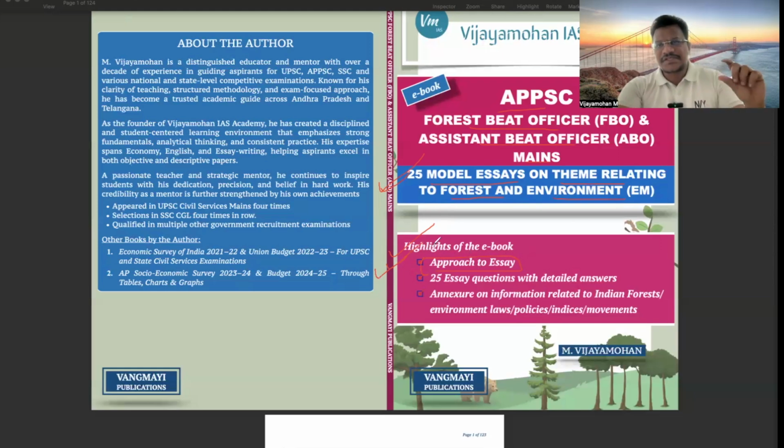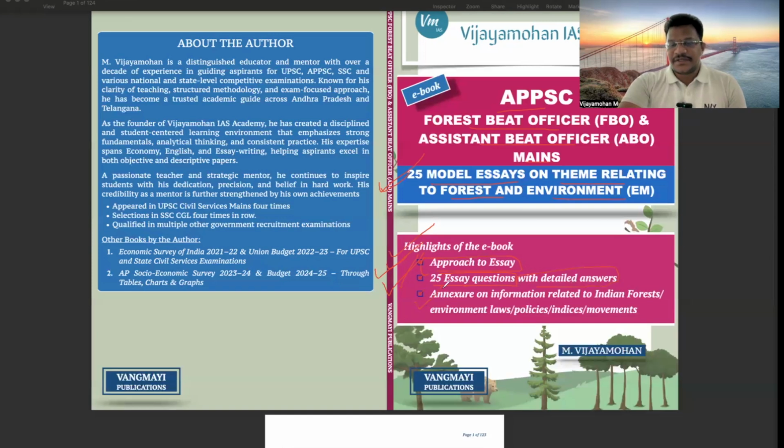How to structure the essay, and for each component, with how many words limit we have to write the essay, is explained in detail here. Likewise, we try to give 25 essay questions which are relevant with respect to the examination, covering most of the topics related to forest, climate change and environment. 25 essays with detailed answers, right?